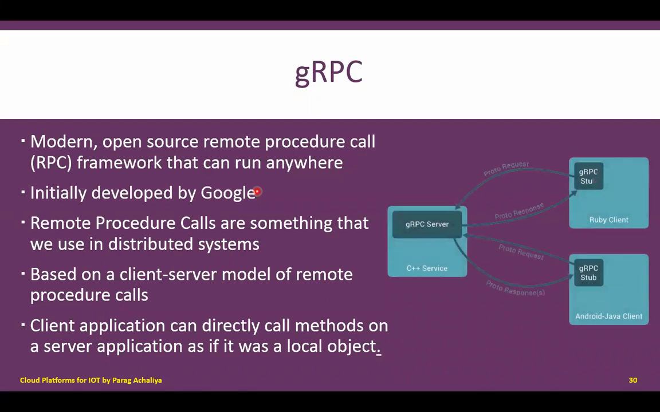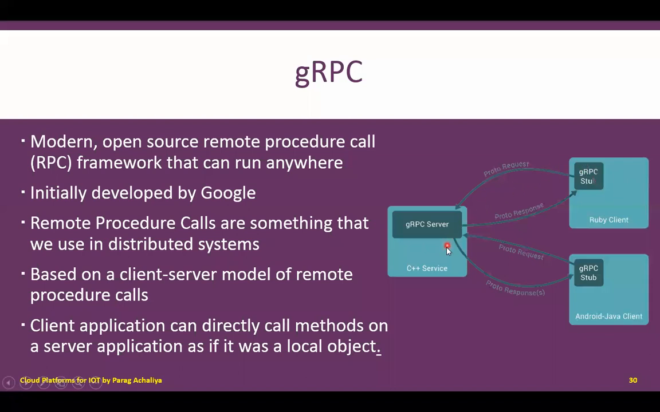So let's say there will be one gRPC server, and that server will have some C++ services. That means it will have some programs written in the C++ language. There will be one client which works on Ruby, and another client which works on Android and Java. The server will communicate with the various clients through the network.